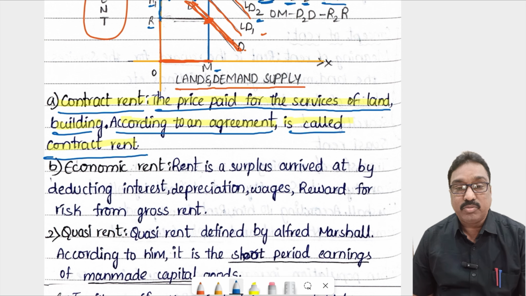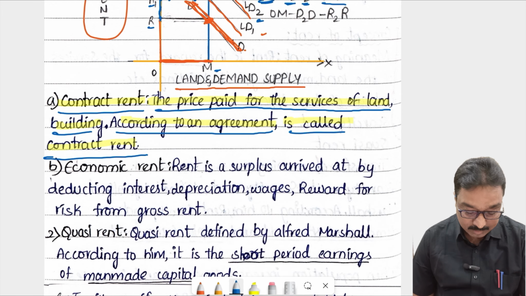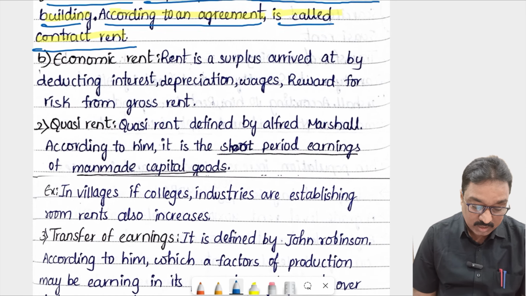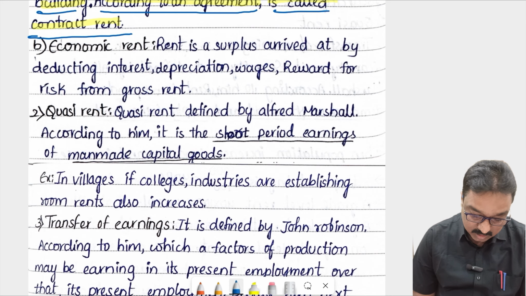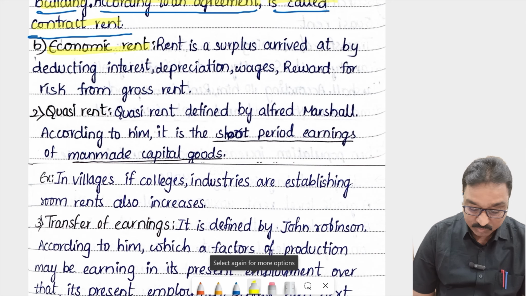For example, if you want to take a car on rent, per day 1,000 rupees or 2,000 rupees, that is called contract rent. The price paid for the services of land or building according to an agreement is called contract rent. And the third one is economic rent. What is called economic rent?